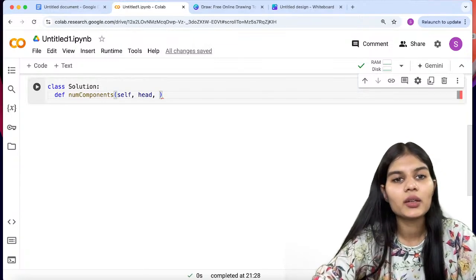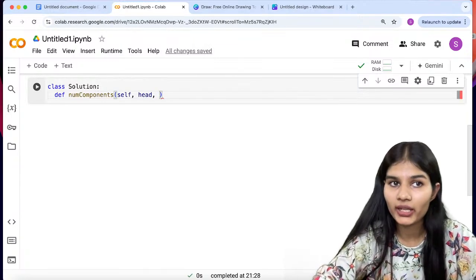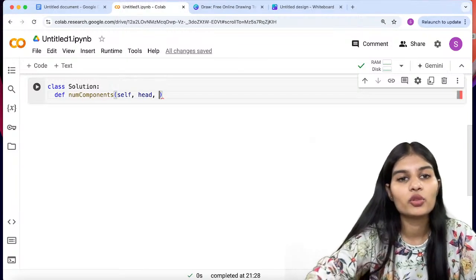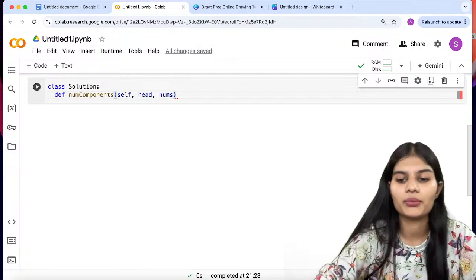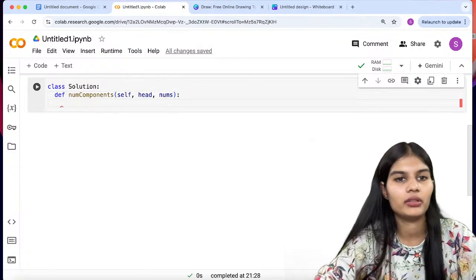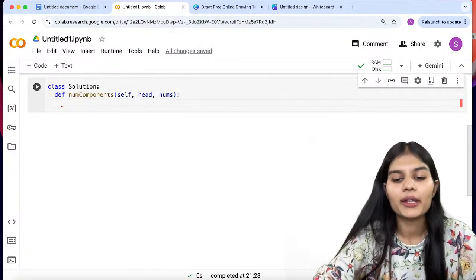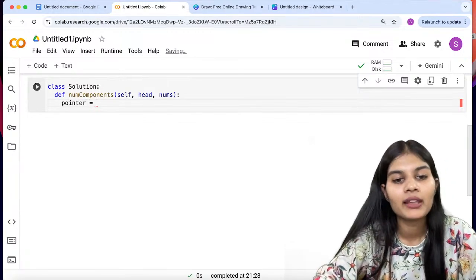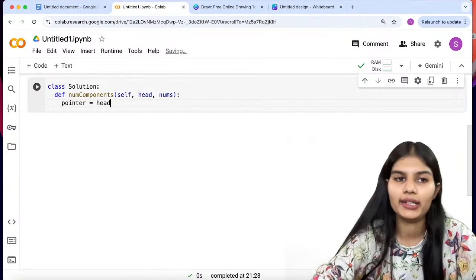So we had a variable that was head. In my question, the head was already there. Moving next, we just have to take nums as the variable. Pretty fine. Moving next, I'll take a variable which is pointer, and that will be equal to head.